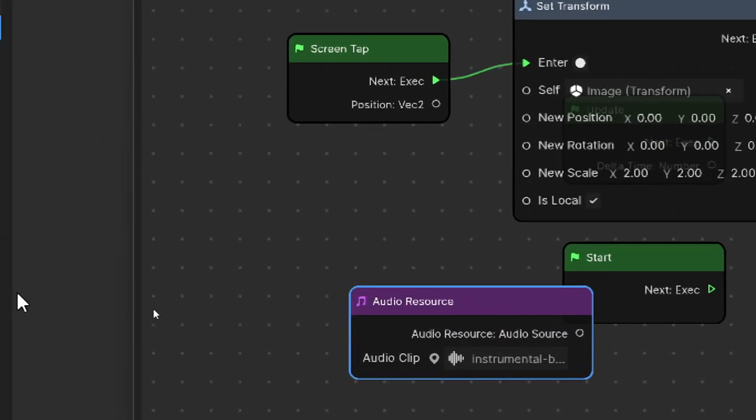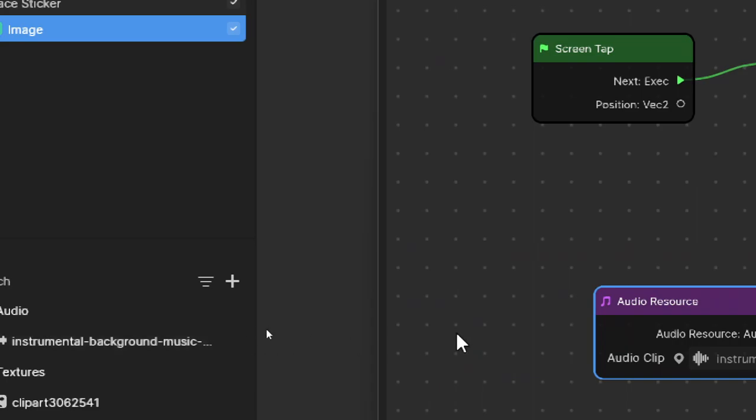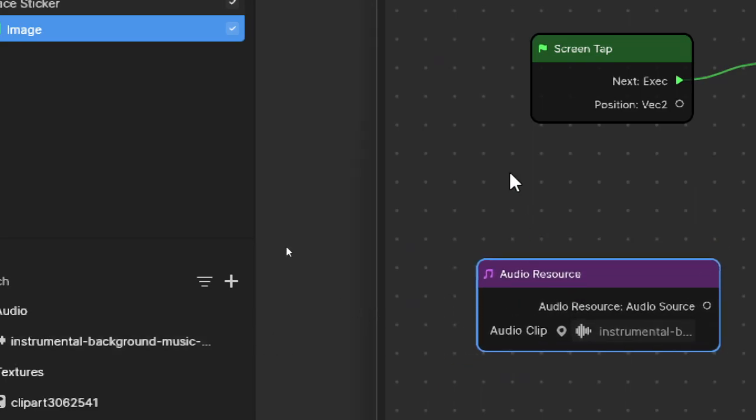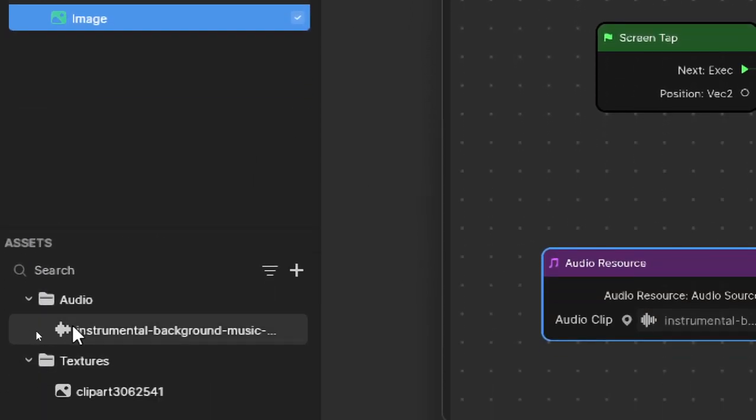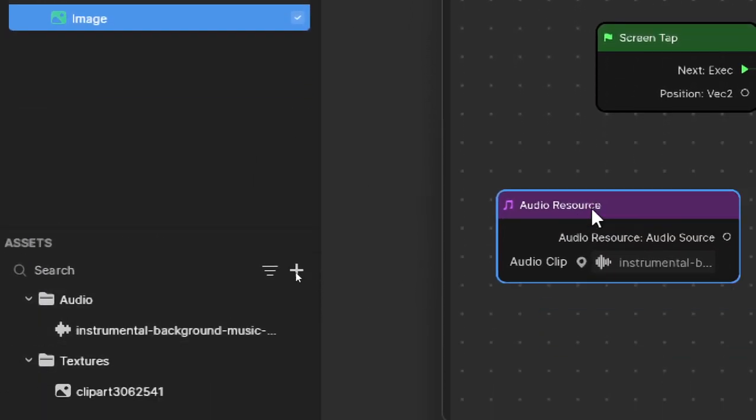Okay, then what you have to do is drag and drop this audio file from the asset to the scripting window. It will appear something like this, audio resource and then the audio file name.